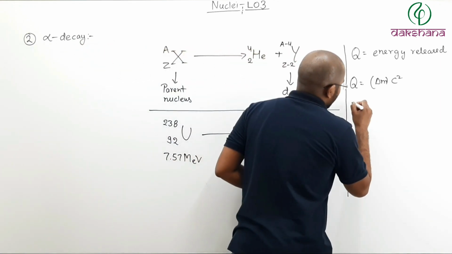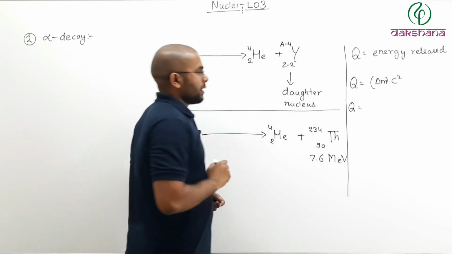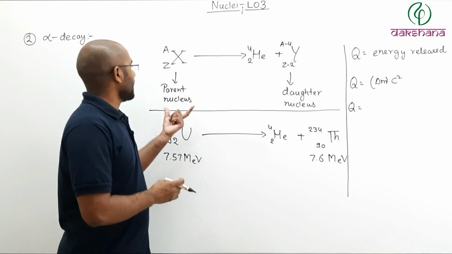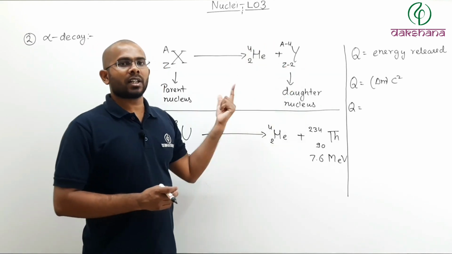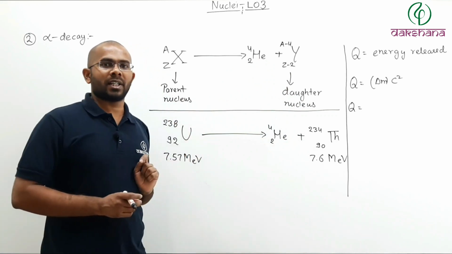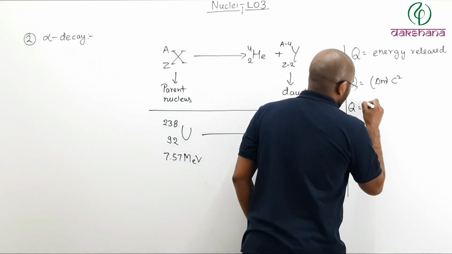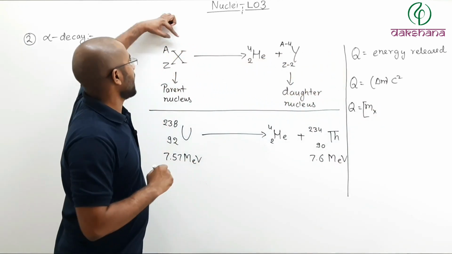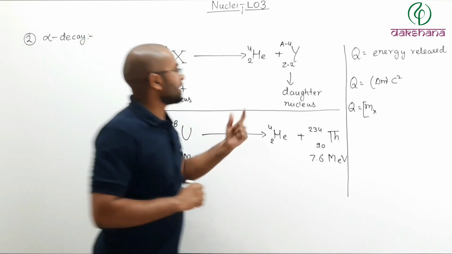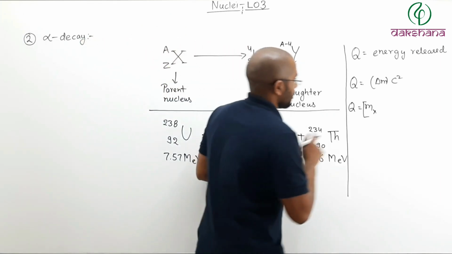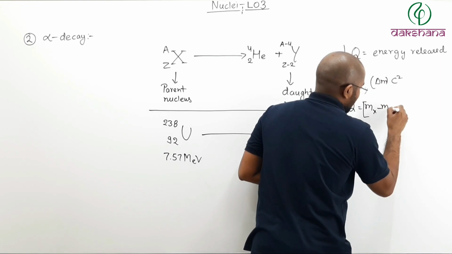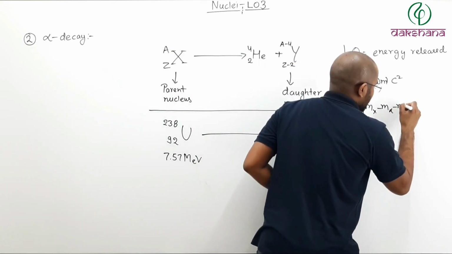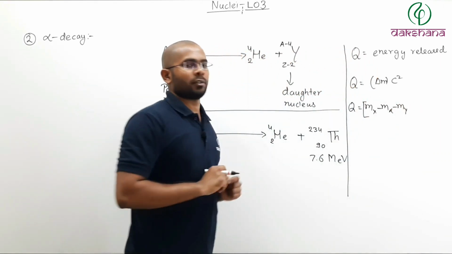Q is the energy released. And what is the mass defect? If you remember, the mass defect is the difference between the mass of the parent nucleus and the products, that is the daughter nucleus plus an alpha particle. So I can write it as mass of X, the parent nucleus, which should be greater than these two masses combined: m_X minus m_alpha, the mass of the alpha particle, minus m_Y, the mass of the daughter nucleus.